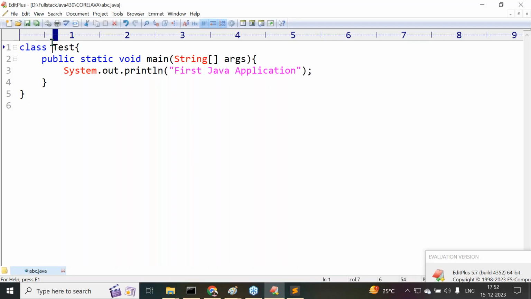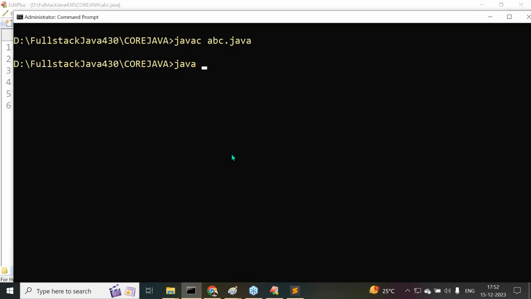What is the main class name here? Tester. Tester is the main class name. There we have to use tester. javac is for compilation, and compilation requires a file name. Java means JVM, and JVM requires the main class. That's why along with javac we have to provide the file name, and along with the java command we have to provide the main class name.